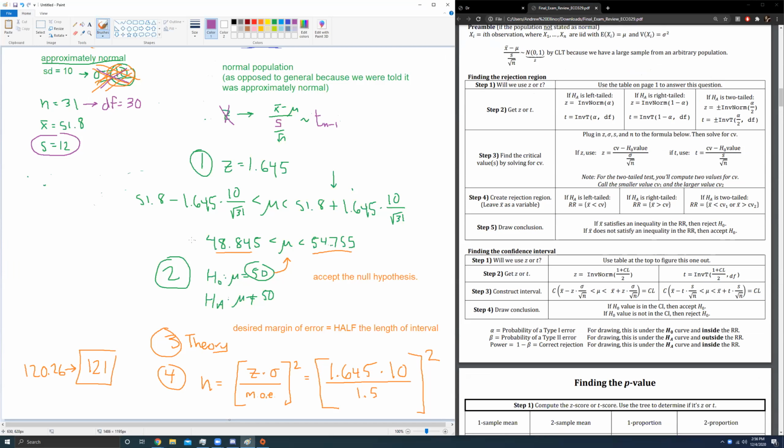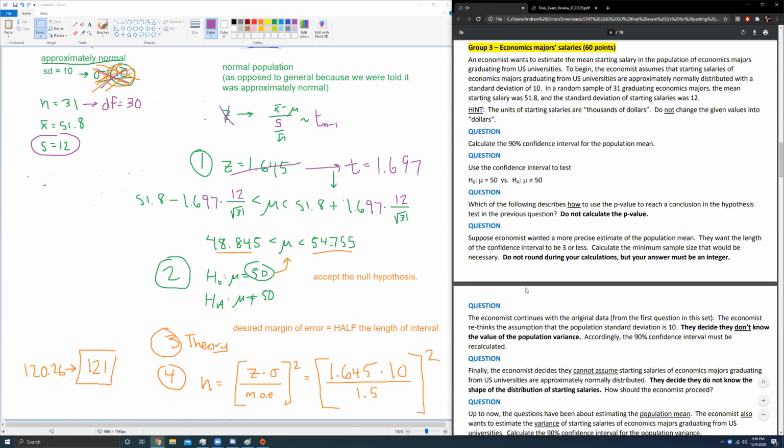I get a t-score. Where's my cursor? I've lost it again. It's hard to find. Okay, there it is. t equals 1.697. So that's going to change here. Rather than 1.645, I'm going to be using 1.697. Furthermore, I'm no longer using the population standard deviation of 10. I'm using the sample standard deviation of 12. So this guy copies and goes over here. And that's what my confidence interval looks like this time.